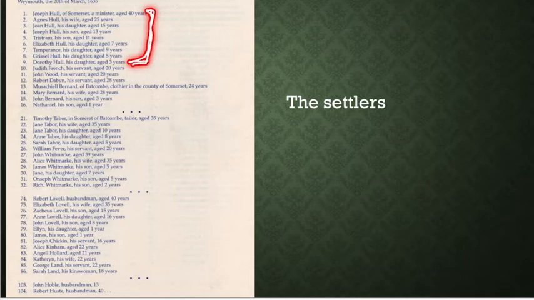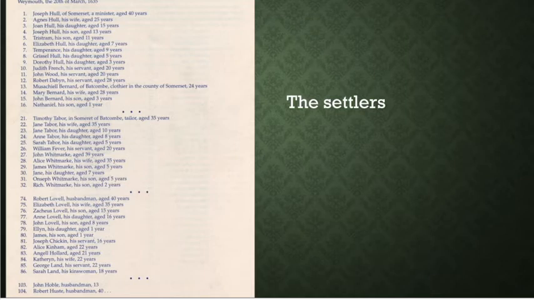You think about why that's important, and then if you look below them, these are their servants that helped them out. So they paid their way. Those would be indentured servants who got paid for by Joseph Hull, and they're going to work for him for a period of years. Think why this is important. People that come in families, and you see a similar thing down here too. I should point out the Tabors, a family unit. We have the Lovels down here, another family unit.